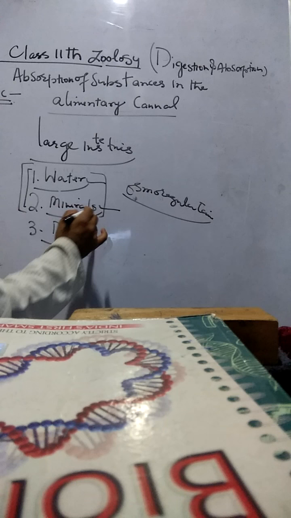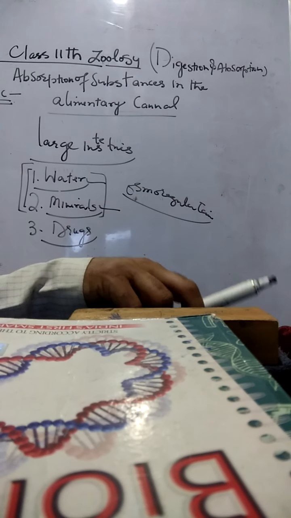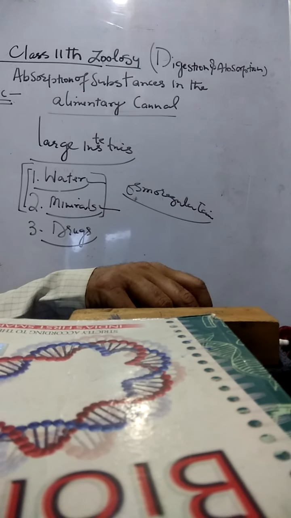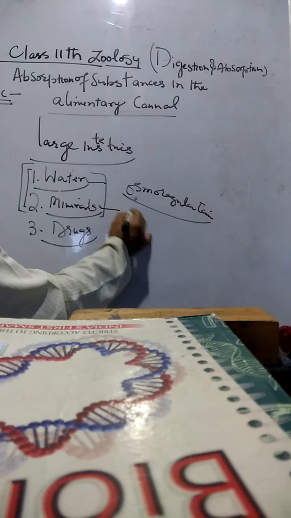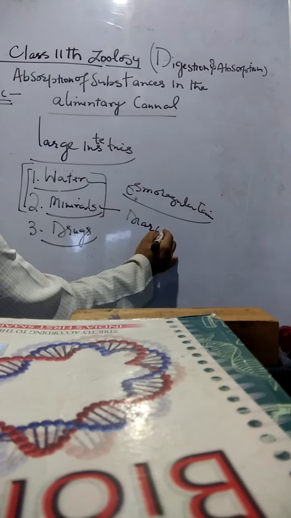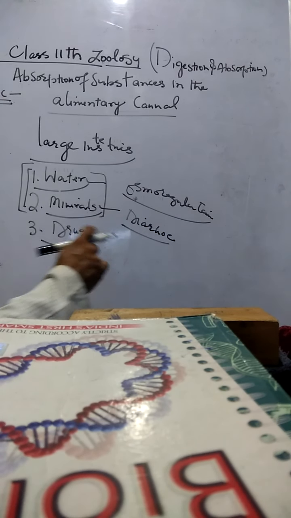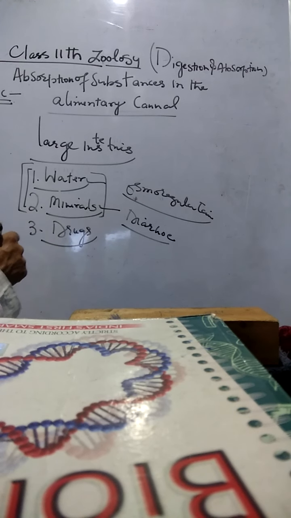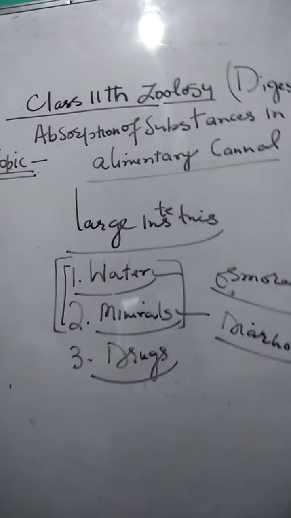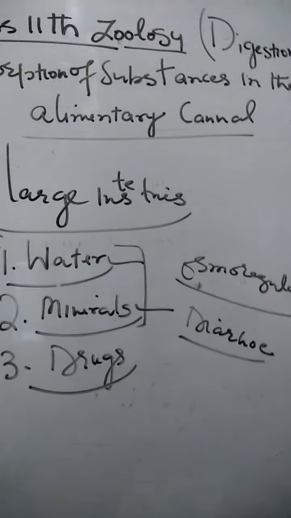As a result, these pass through the fecal matter in the form of fine watery stools, what we call diarrhea condition. This diarrhea condition is usually found whenever there are gastrointestinal disorders. This is all about the absorption of substances in the alimentary canal.